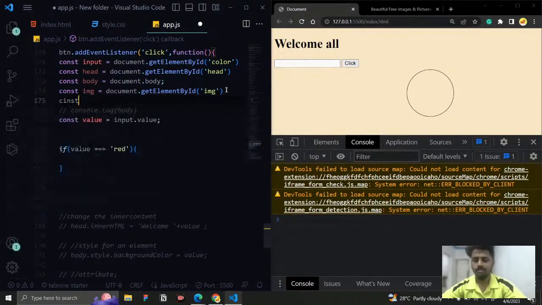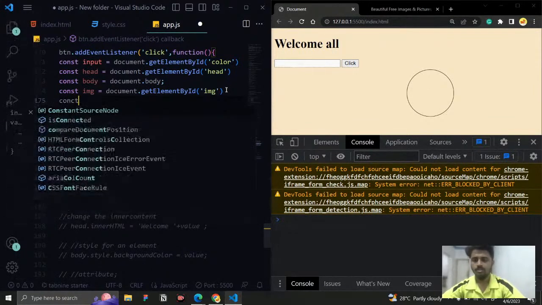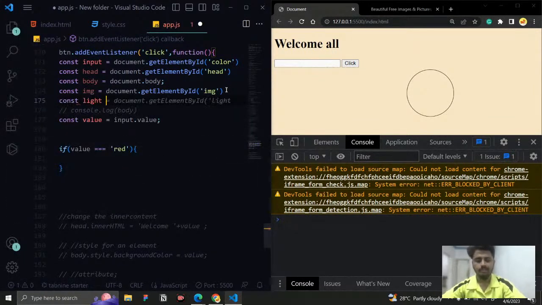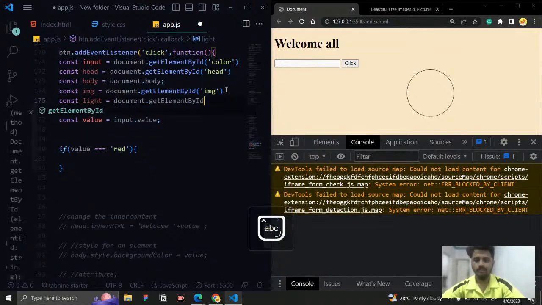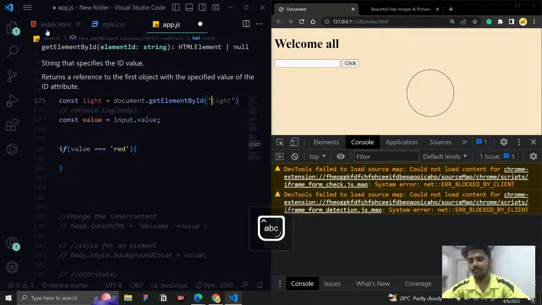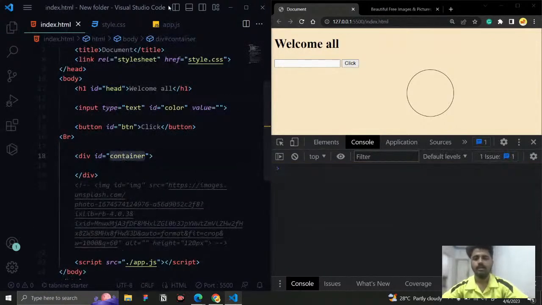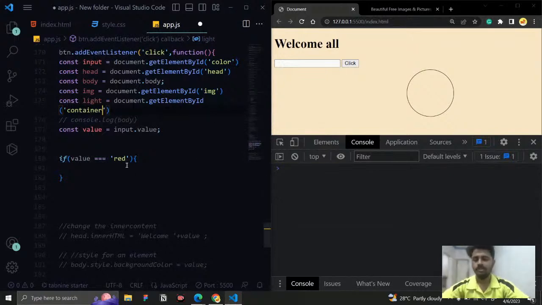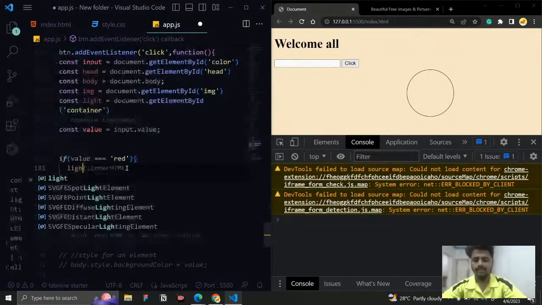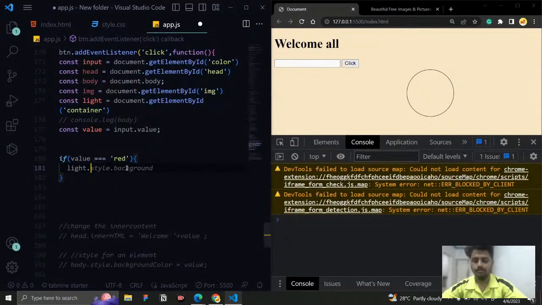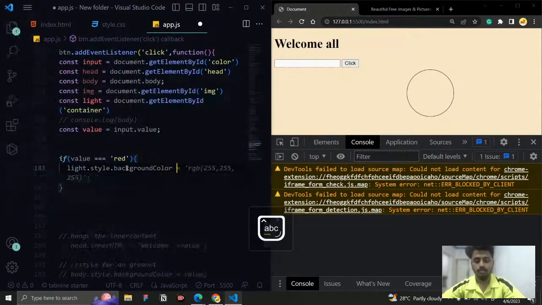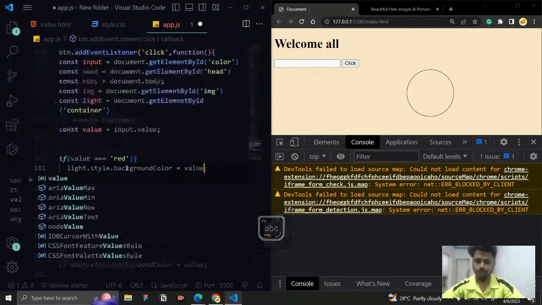I'm just going to say const light equal to document.getElementById. And what is the id that we have given for this box? It is going to be container. Let me copy this one and paste it. So now we fetched it, and here what I need to do is light.style.backgroundColor equal to value.